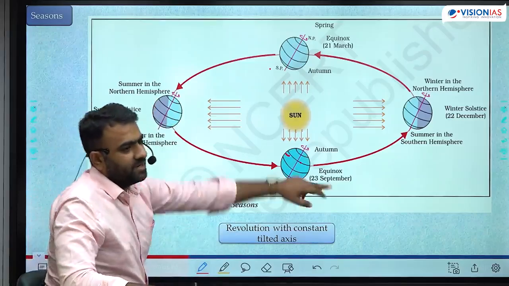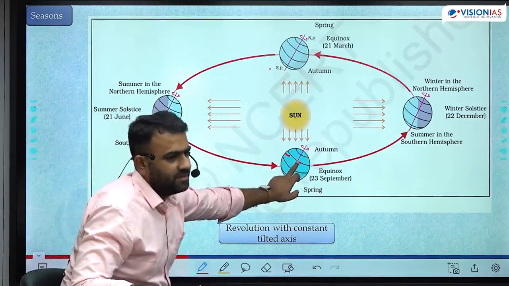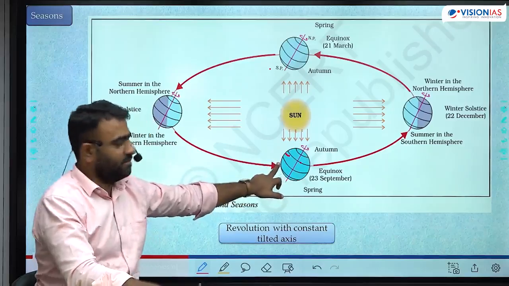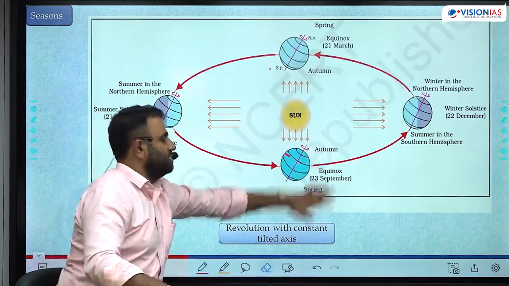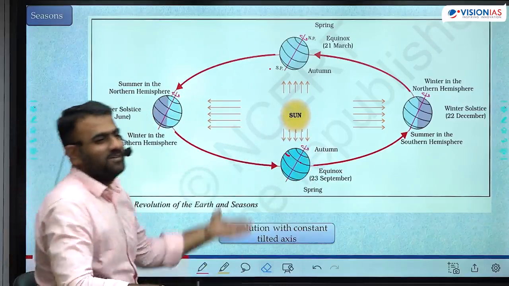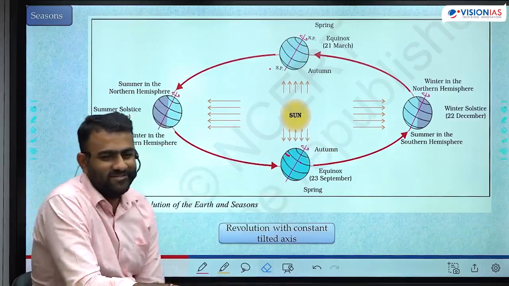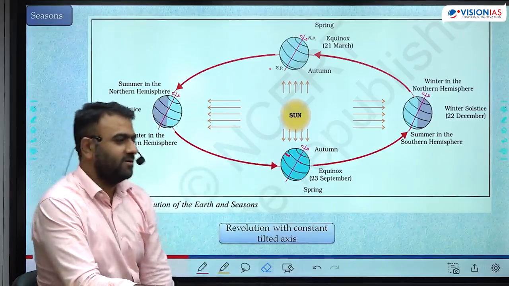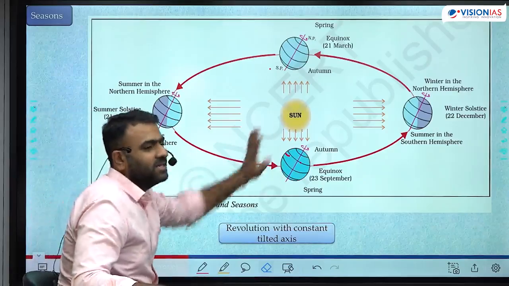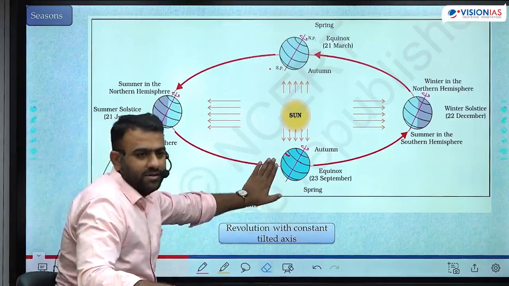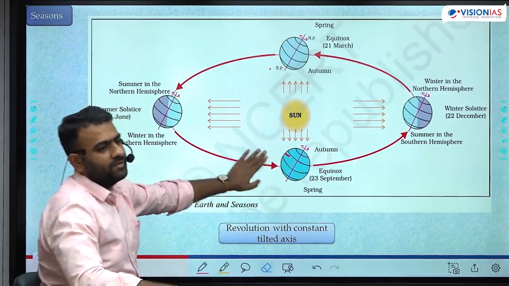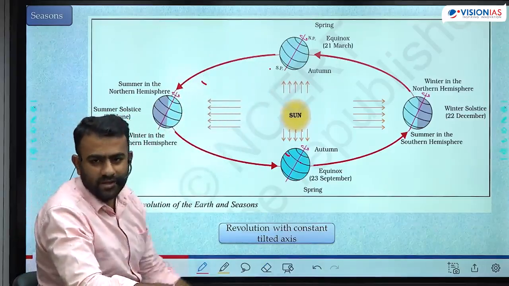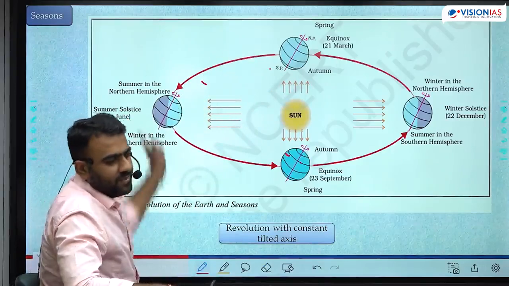Coming from summer to winter, in between, the trees will start to shed the leaves. Because, why? Because the trees have better common sense than human beings. Because there is a shortage of water in the winter season. Winter में थोड़ा बहुत पानी कम होता है, चलो let's save some water. We don't have that common sense, right? To save water, it will start to shed the leaves. That is what is autumn, autumnal equinox. Now you are moving towards summer, there is an increasing availability of water, so it will start to bring back the leaves. That is what is spring. These are the 4 seasons.